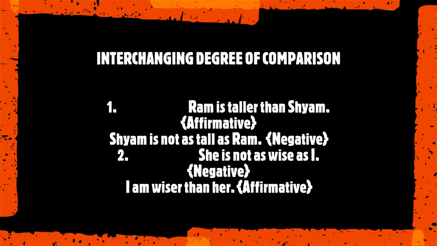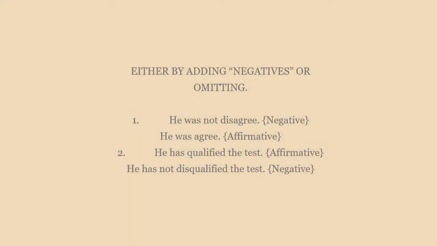While changing "as" into comparative, we are supposed to use whatever comparative degree belongs to the adjective. Like we can see with another example, she is not as wise as I. This is a positive degree that is being changed into a comparative one. That means I am wiser than her.